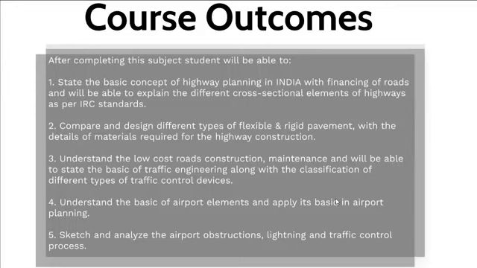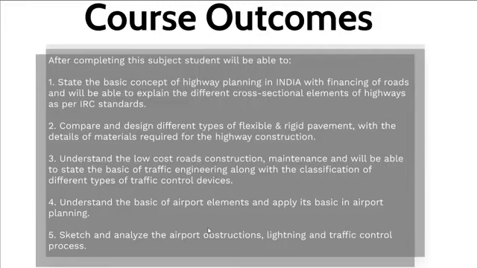In the second course outcome, you will be able to compare and design different types of flexible and rigid pavement, with details of the materials required for highway construction. In the third, you will understand low cost road construction and maintenance, and you will be able to state the basics of traffic engineering along with the classification of different types of traffic control devices.